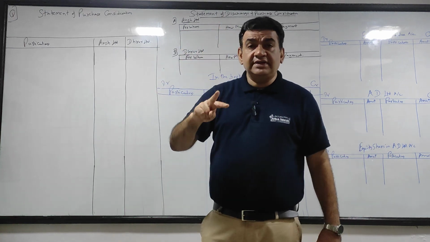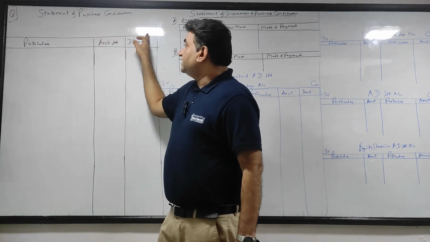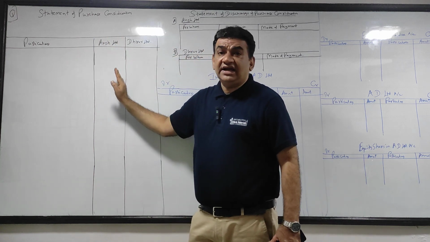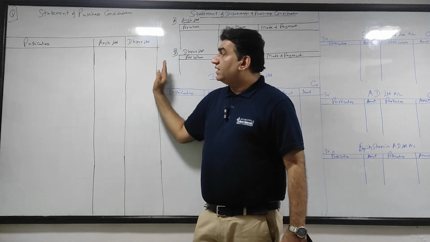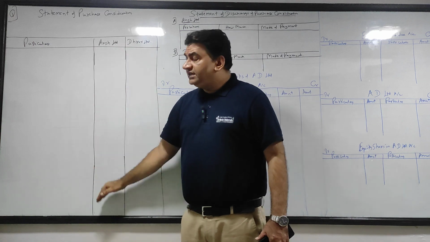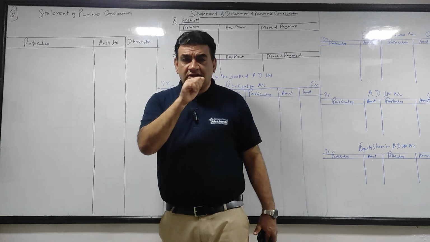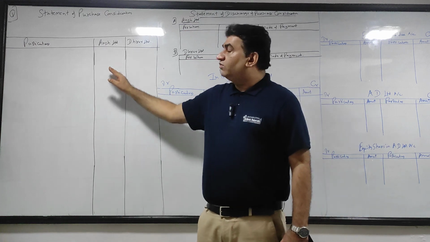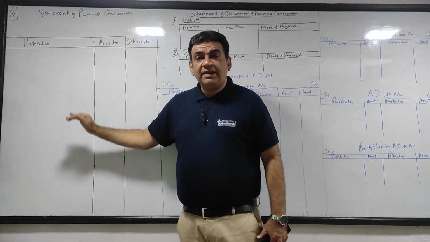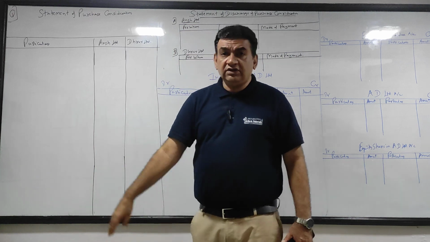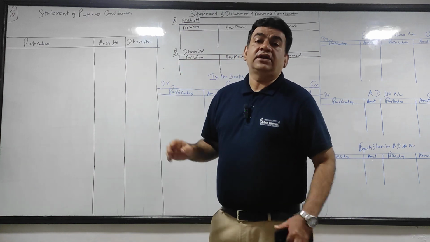There are two old companies. So statement of purchase consideration, particulars, the first old company Ansh Ltd, second old company Dhruv Ltd. Make this table of around 15 lines. Got it? You all can pause the video, draw this and then continue.